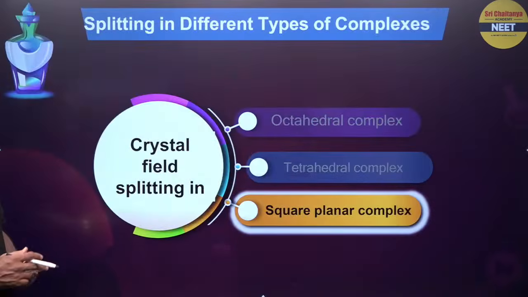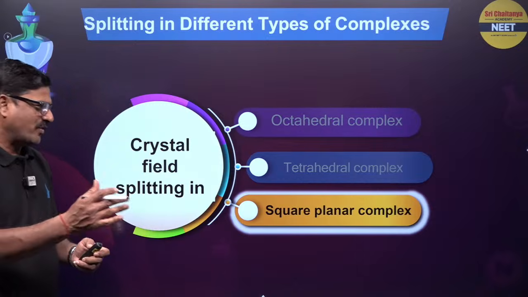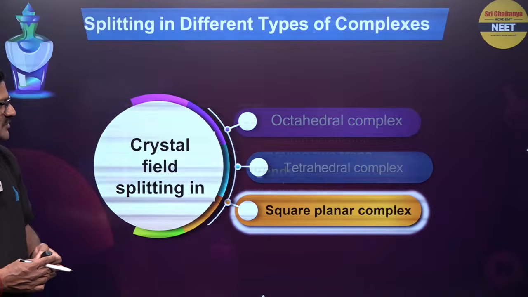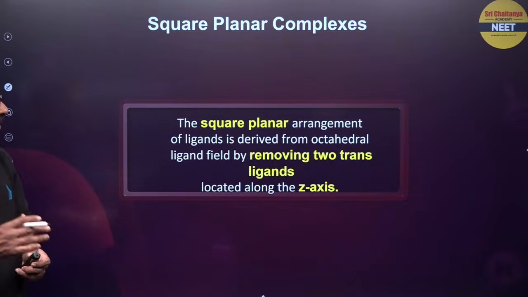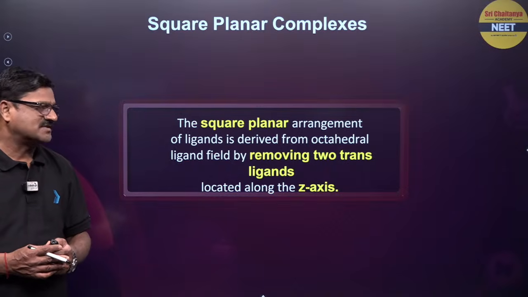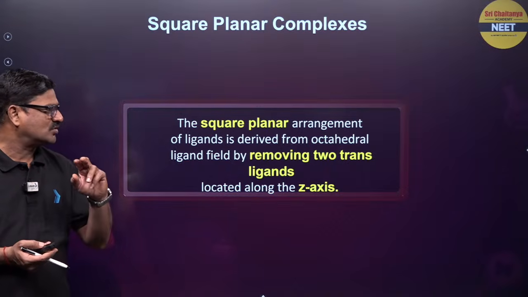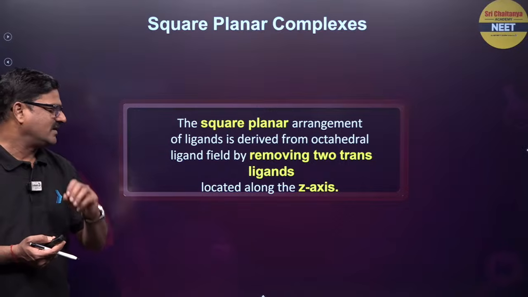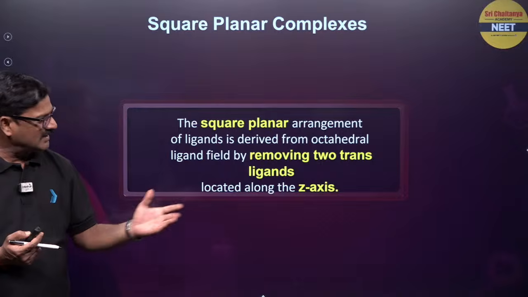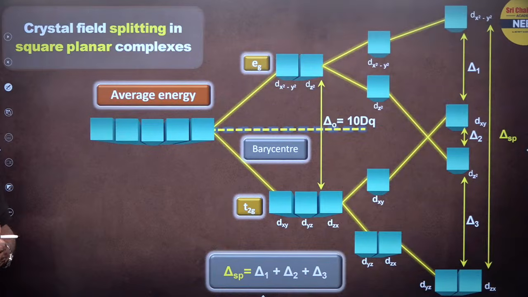So these are the two cases. The same in the square planar complex also you can see that. So let's see the square planar complex. The square planar arrangement of the ligands is derived from the octahedral crystal field, removing the two trans ligands located on the z-axis. What is that? Look at this diagram, you will understand.